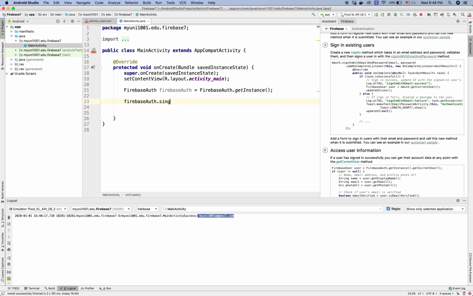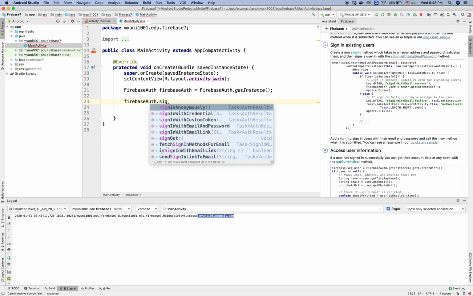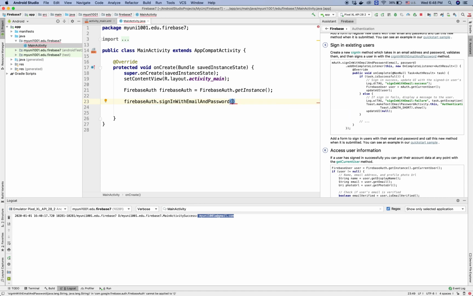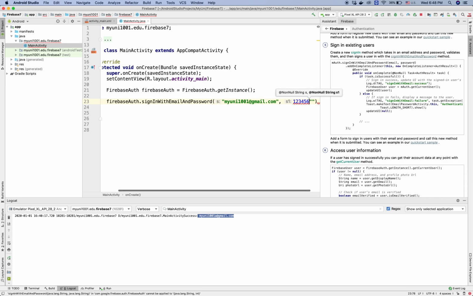It will be signInWithEmailAndPassword. Let's say we can get a username and password from somewhere, and we'll put it here: my uni 10 at Gmail, and the password will be 1 2 3 4 5 6.